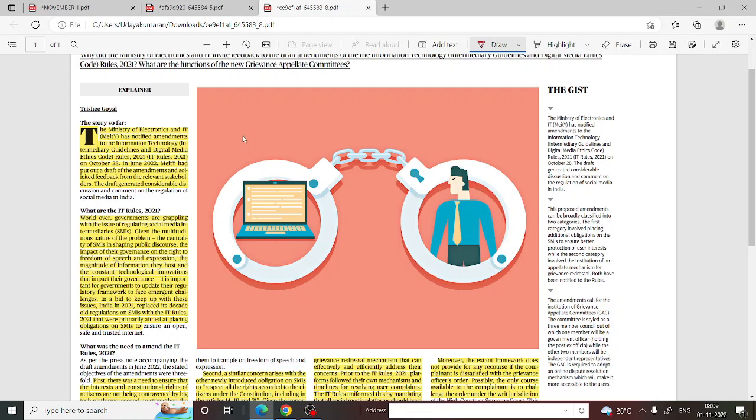So, before that, we have to understand what is meant by SMIs, social media intermediaries. This is a person A, and this is a social group of persons, right? In order to communicate with these persons, we are using a platform known as Instagram, right? So this is a social media intermediary. I am using this platform to communicate with a group of persons, and this group of persons is on the social platform, right? So this is a social media intermediary.